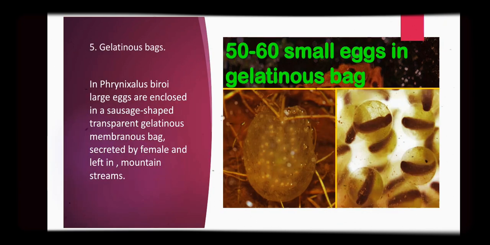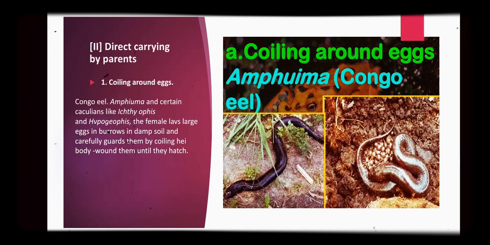Gelatinous bag. In another species, Pharyngolaxus biroi, the large eggs are enclosed in a sausage-shaped, transparent gelatinous membranous bag secreted by the female and left in a mountain stream. So we can see in the picture some eggs are glued together inside the gelatinous bag.